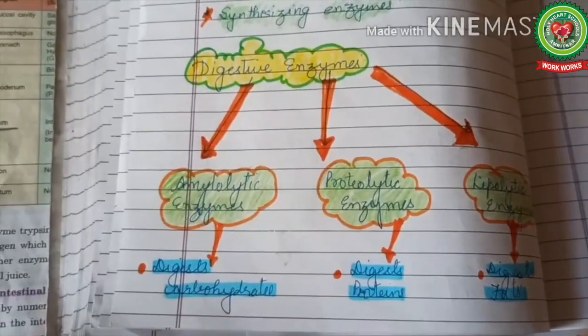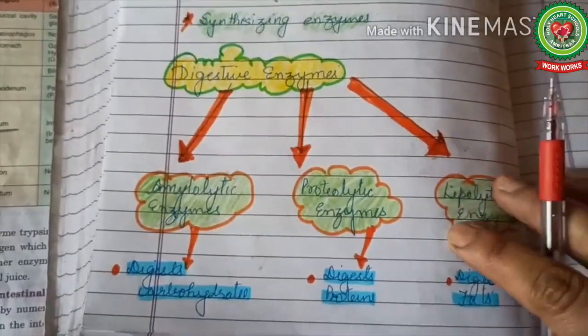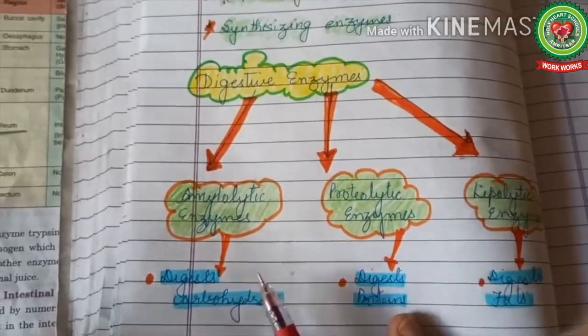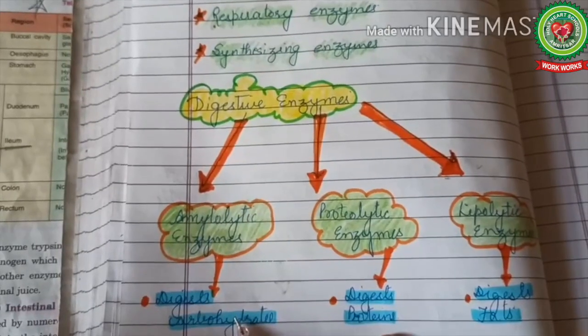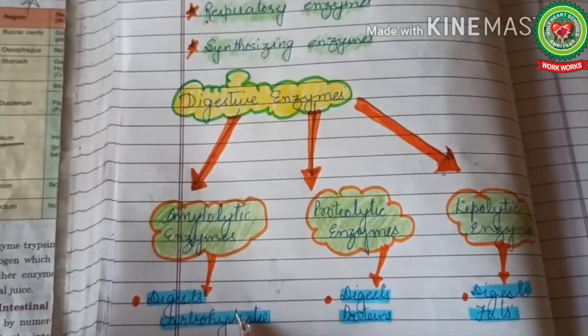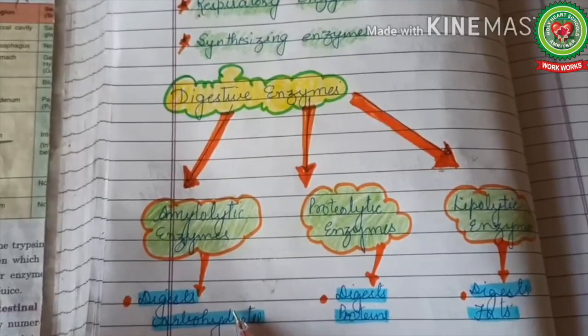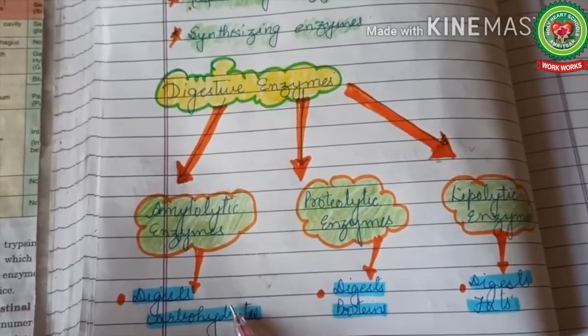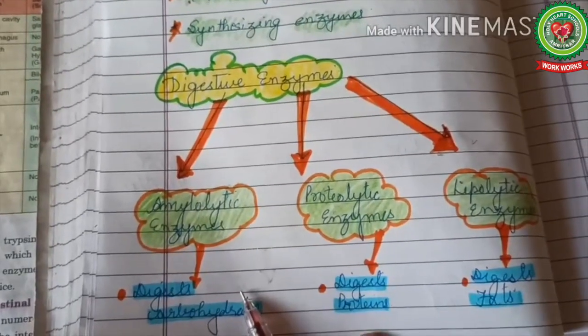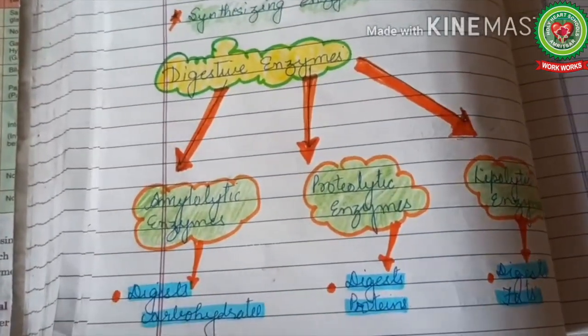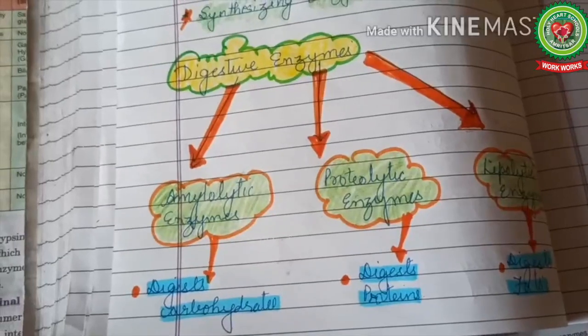So children, this was all about our chapter digestive system. We have done the full chapter in detail. So kindly do all the related question answers, mark them in the book and do all the reasoning questions and terms in your copy. Read your chapter thoroughly.